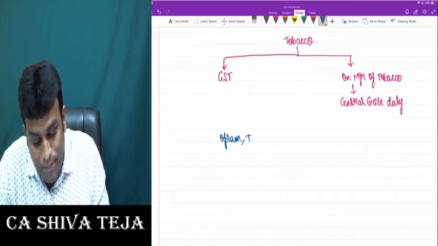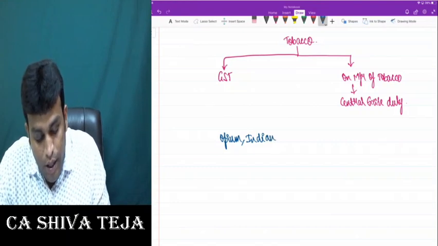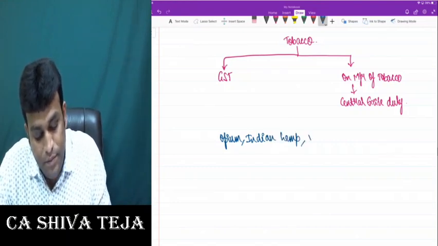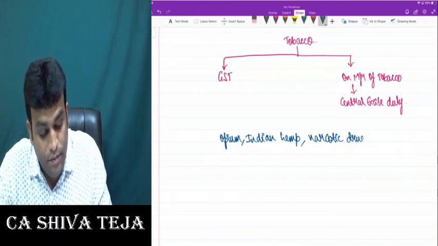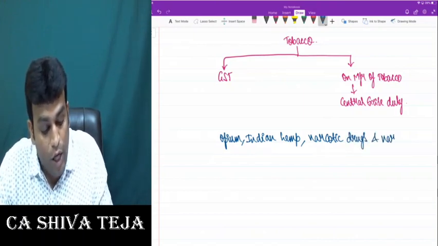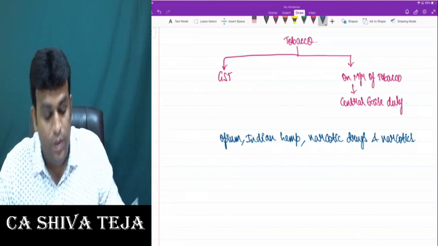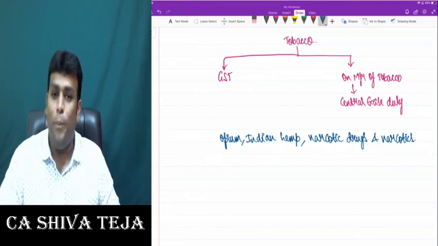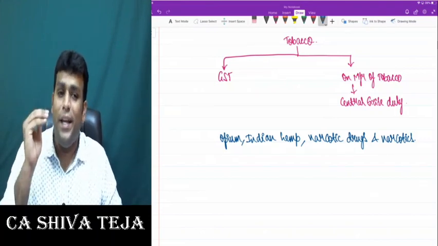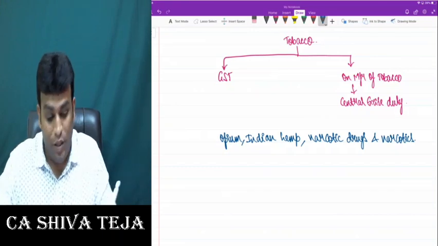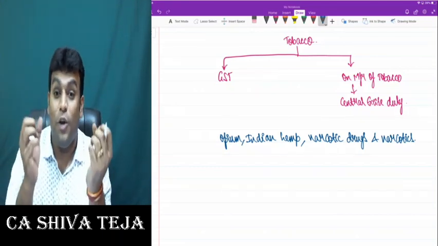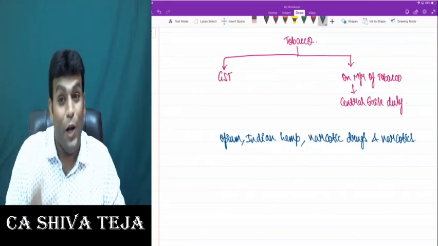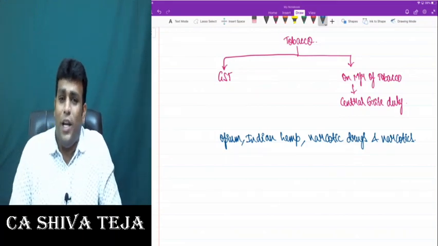In the same lines, in case of opium, Indian hemp, narcotic drugs and narcotics. A lot of movies would have shown these drugs, like white sugar, brown sugar. So what is the point I am trying to tell you now?